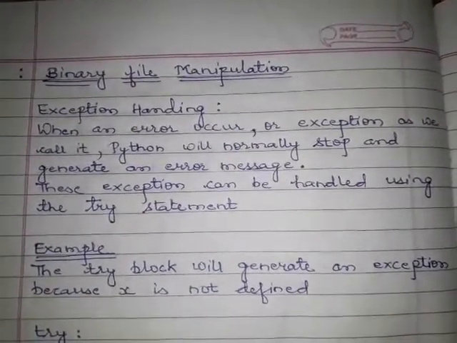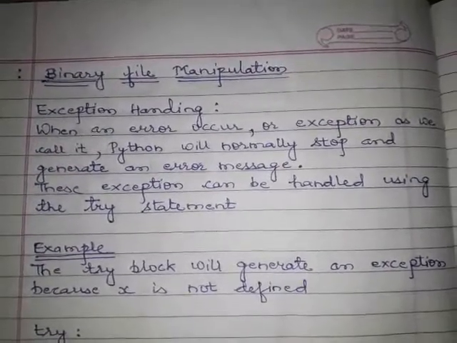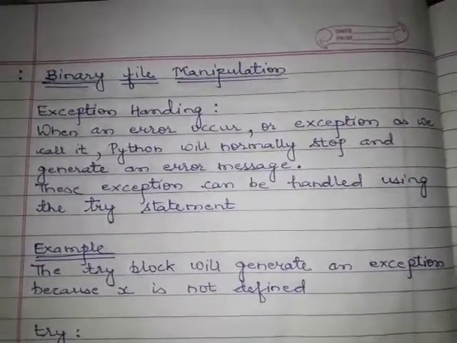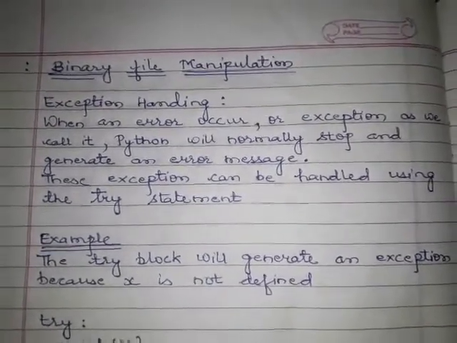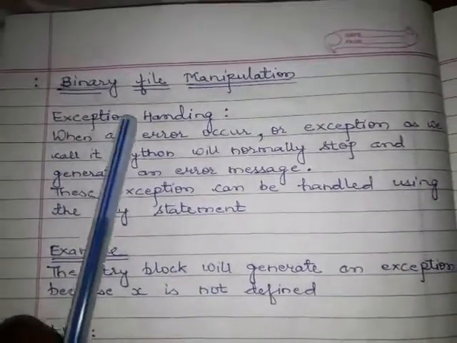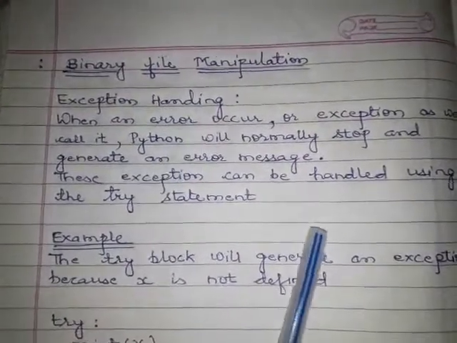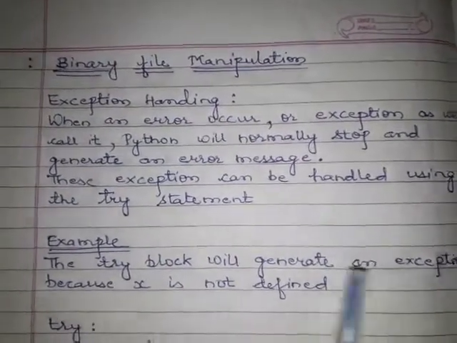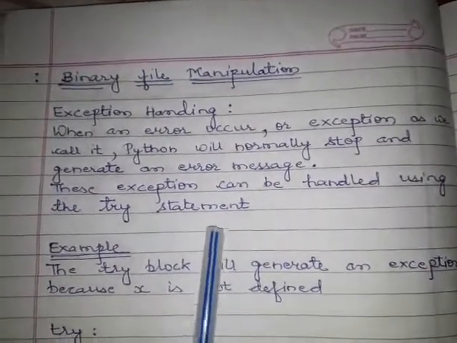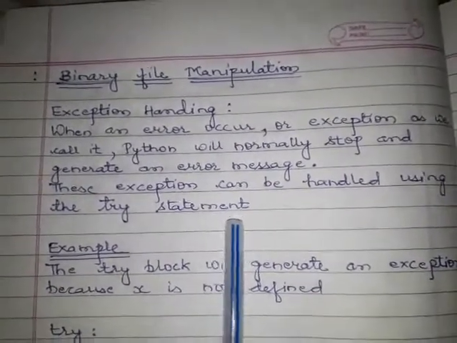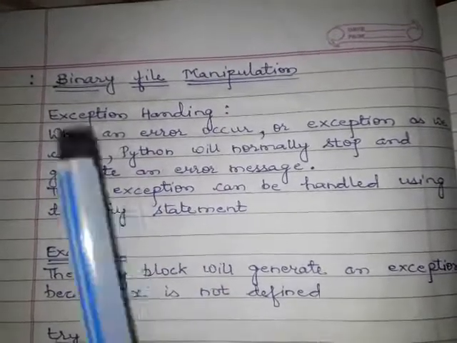Previously, when an error occurred, the execution of the program would stop. But if you handle the error with exception handling, you can continue the execution of your program. These exceptions can be handled using the try statement. So to handle the error, we can use the try statement.